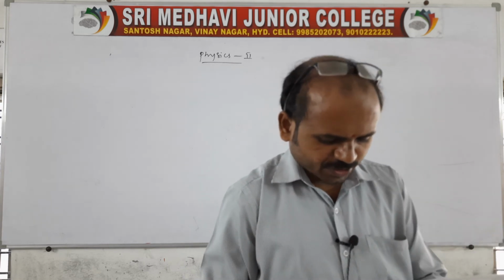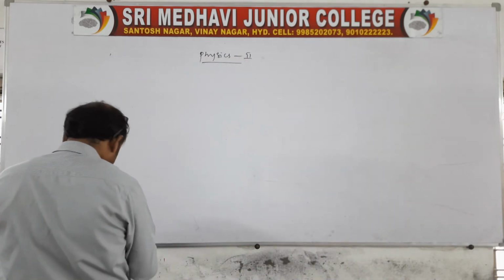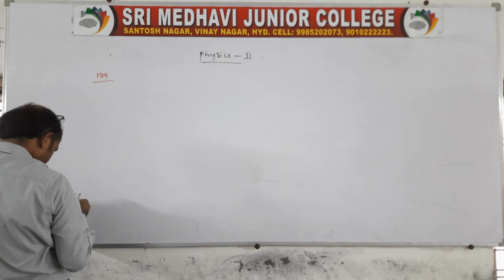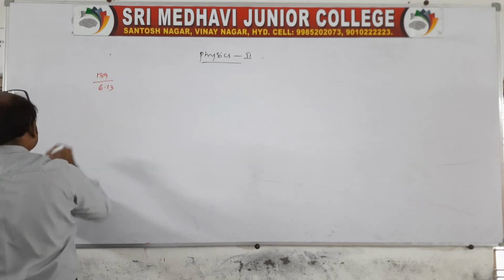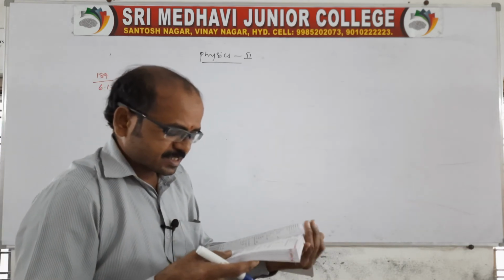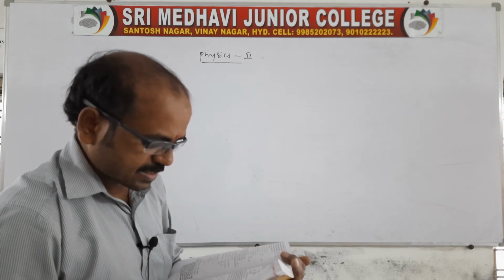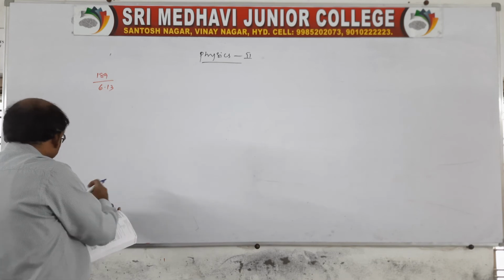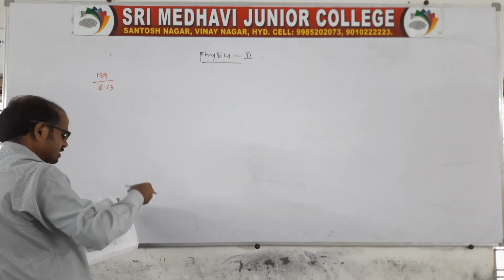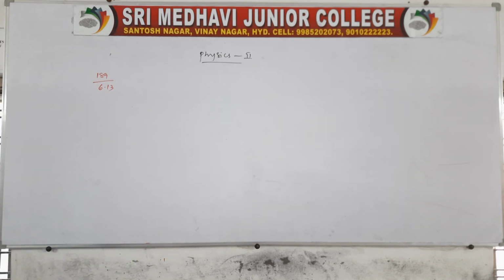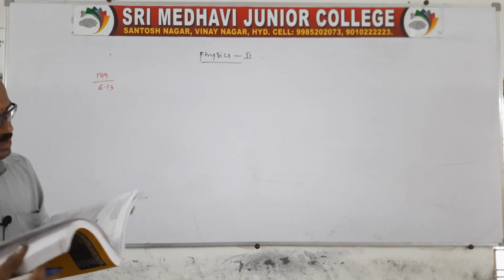Right, there is another question given on page number 189. Question number 6.13. Read the question first: the number density of free electrons in the copper conductor, estimate from the example of 6.1. Look at example 6.1 and see what is given there, because it is asking to estimate from there.